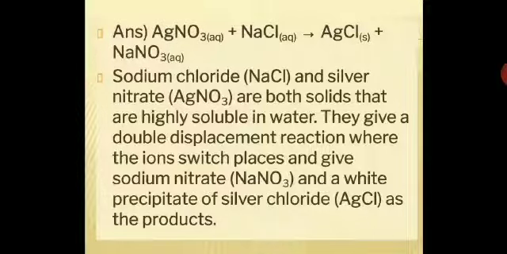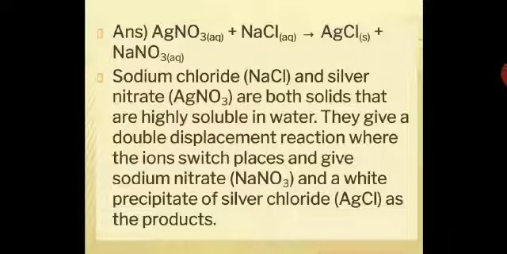Sodium chloride and silver nitrate are both solids that are highly soluble in water. They give a double displacement reaction where the ions switch places and give sodium nitrate and a white precipitate of silver chloride as the products. What happens? These are ionic compounds, silver nitrate and sodium chloride. When you add them together, they dissociate into ions. Silver nitrate will dissociate into silver and nitrate ions. Sodium chloride will dissociate into sodium and chloride ions.